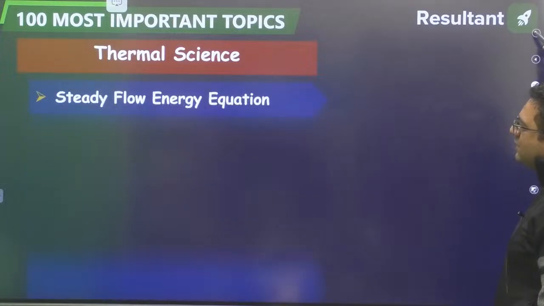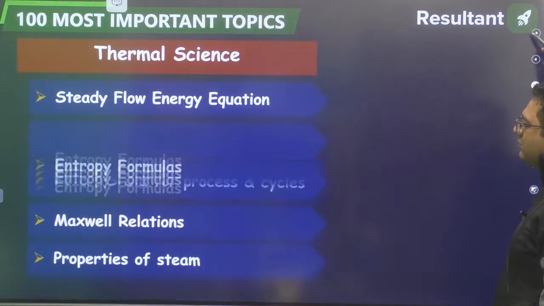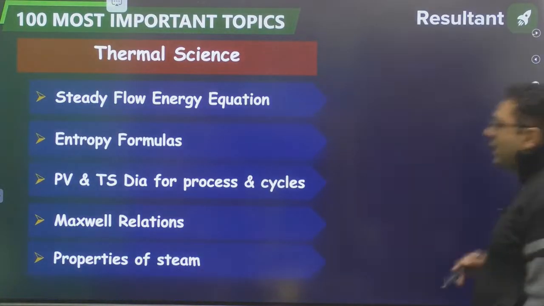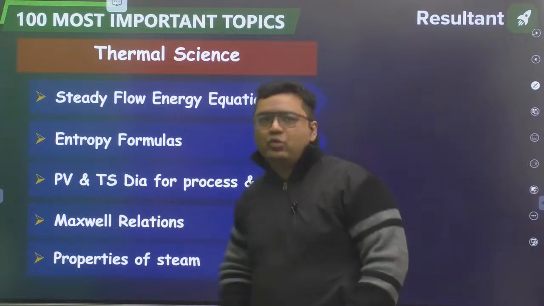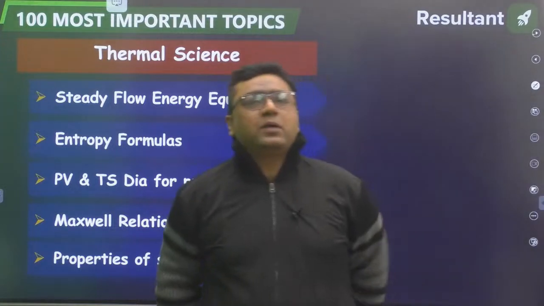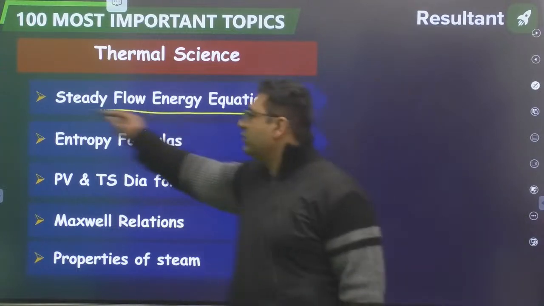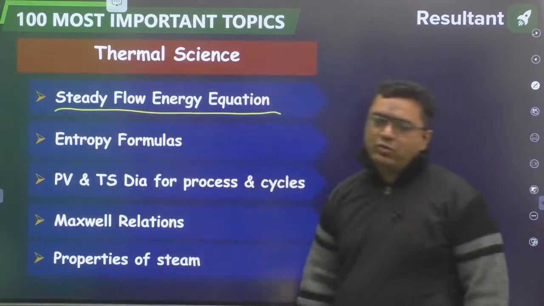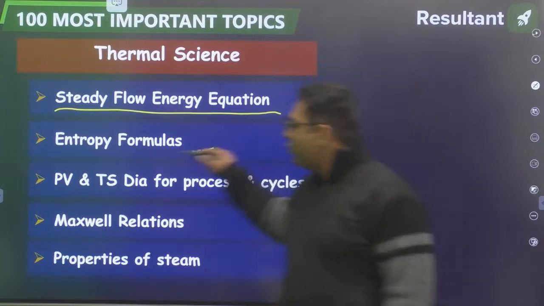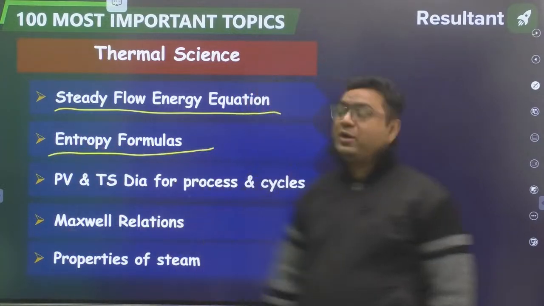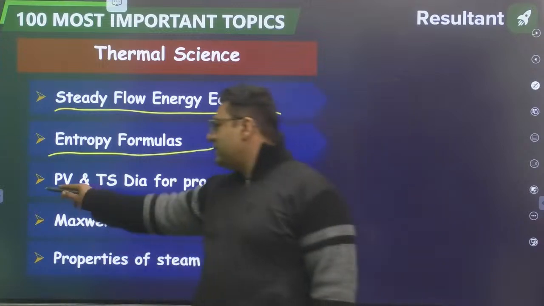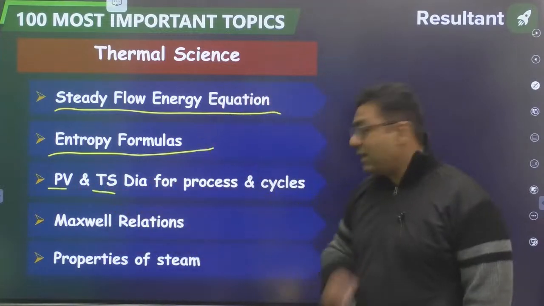Thermal science, the third part of the syllabus, as we have divided into 4 parts, 2 parts are already over, this is the third part going on. In the third part, in thermal science, my dear, study the flow energy equation, very important, the first law of thermodynamics for open system. Then entropy formulas, questions are coming from entropy. Then my dear, PVTS diagram, work done questions are coming.